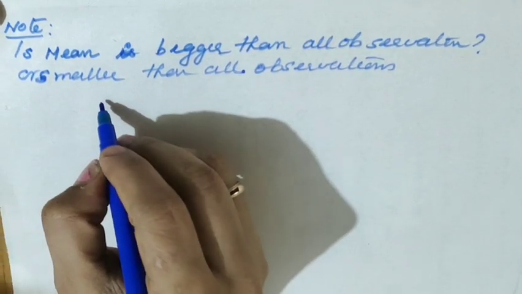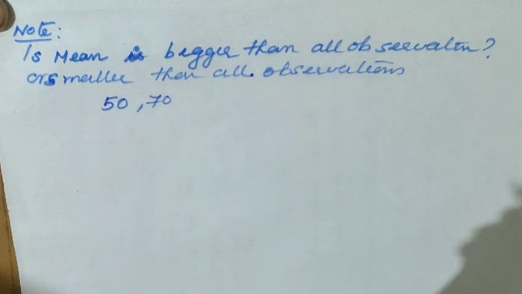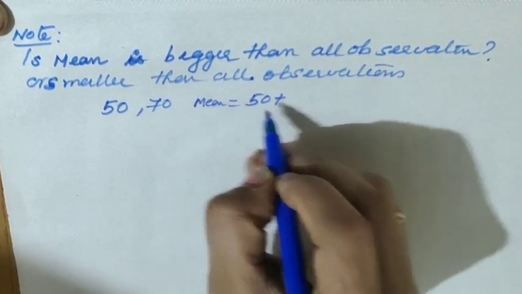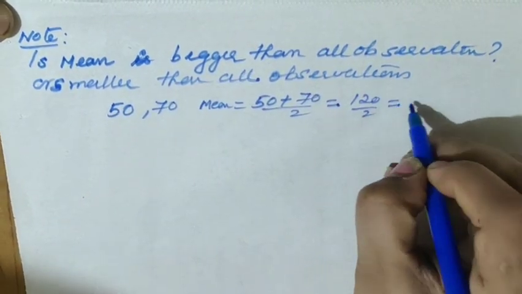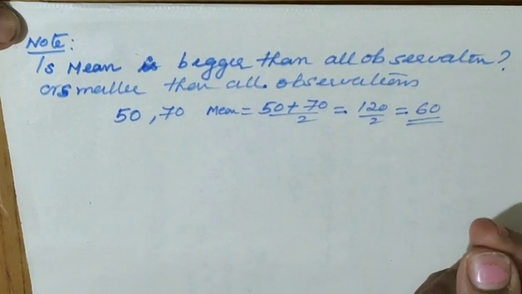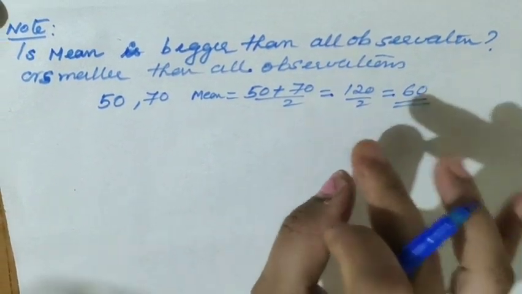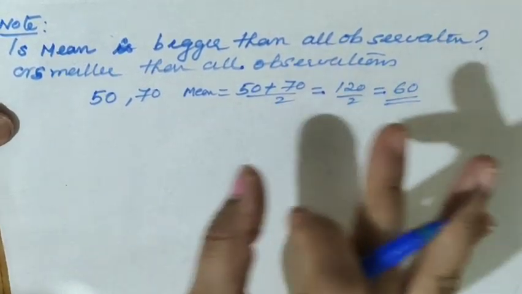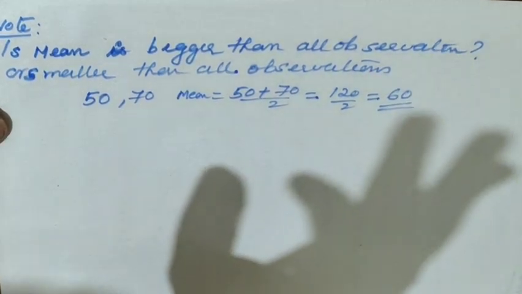Now I have taken two examples: 50 and 70 are the two observations. How do we find the mean then? Mean equals (50 plus 70) by 2, that is 120 by 2, equal to 60, right? So 60 lies between 50 and 70. What conclusion are we making from here? The mean lies between the maximum and the minimum observations. It does not cross the maximum value or the minimum value.